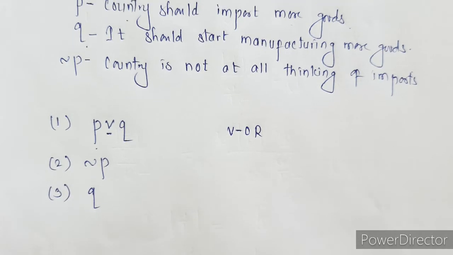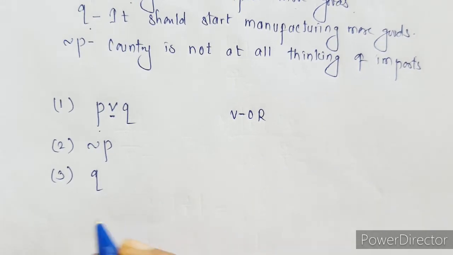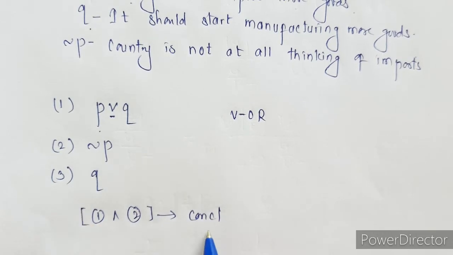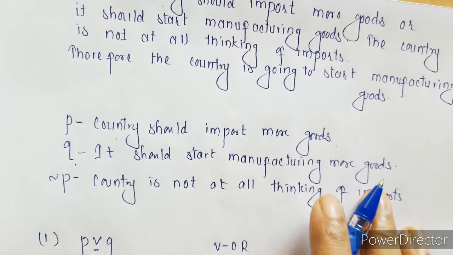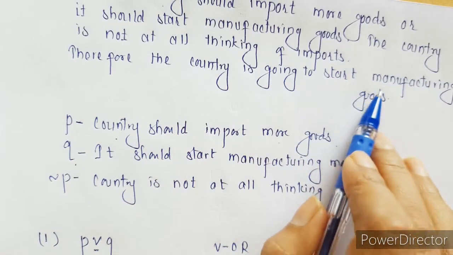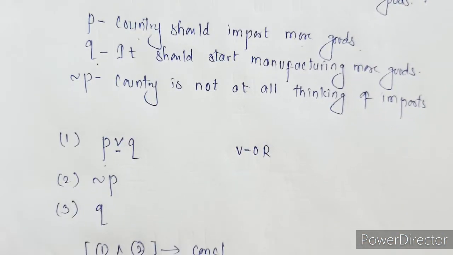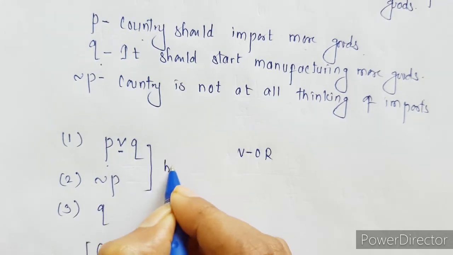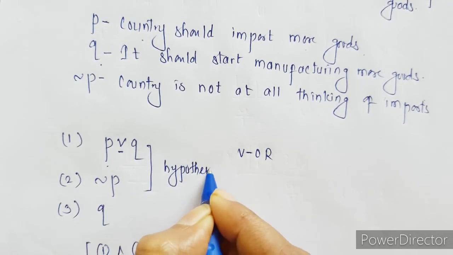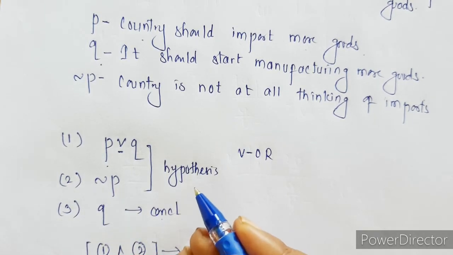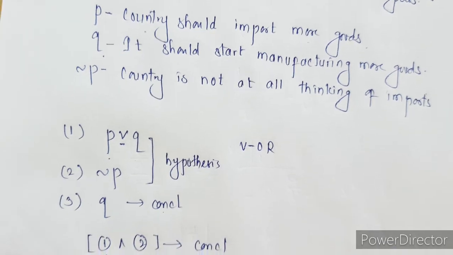Now we have to write the argument for this. As usual, it is going to be the first and second implying the conclusion, because the conclusion follows from sentence 1 and sentence 2. So these are your hypotheses, and this one is the conclusion, because the hypotheses are implying the conclusion.